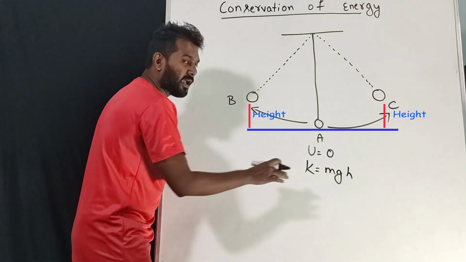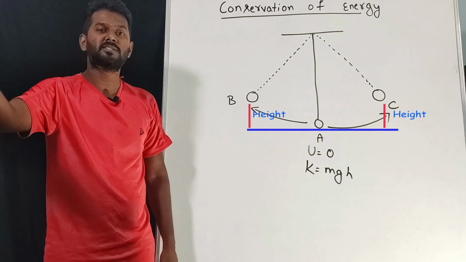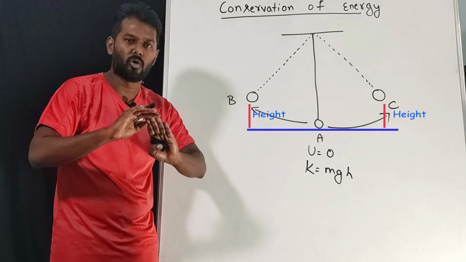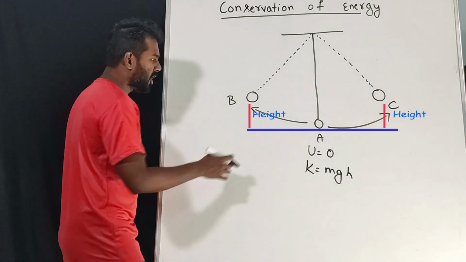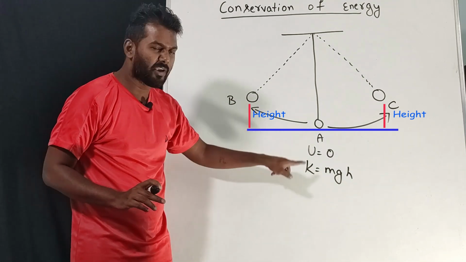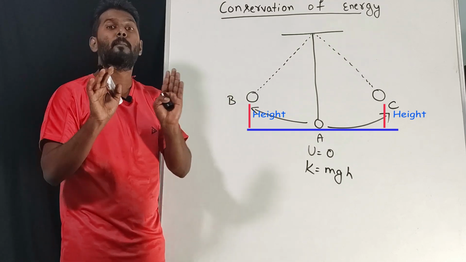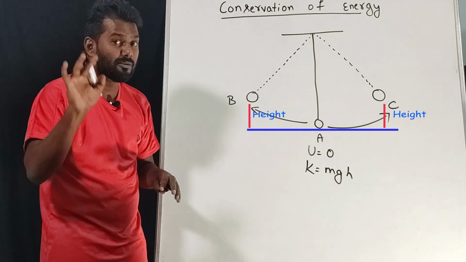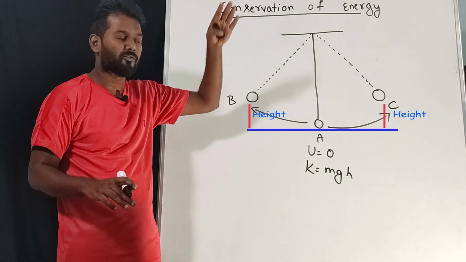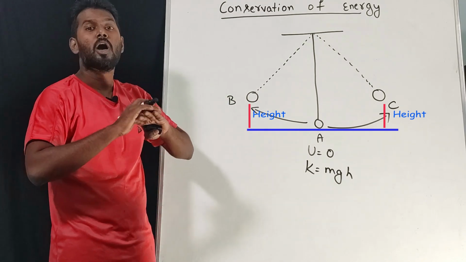This is not the formula for kinetic energy. Whenever kinetic energy is converted into potential energy or potential energy is converted into kinetic energy, we can assume this as the formula for kinetic energy. Don't worry about that. At this point, potential energy will be 0, kinetic energy will be maximum, and when we add them, we should get mgh only, that is the maximum value. Mechanical energy will be constant only when there is no friction. If there is no friction, we are talking about a vacuum. If we are talking about a vacuum as the medium, then mechanical energy will always be constant.